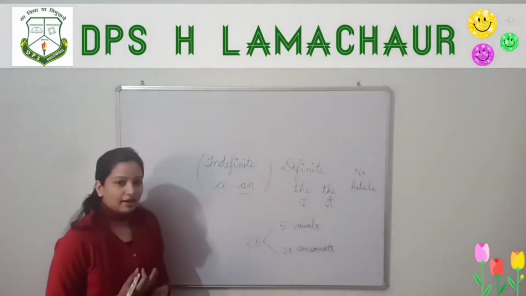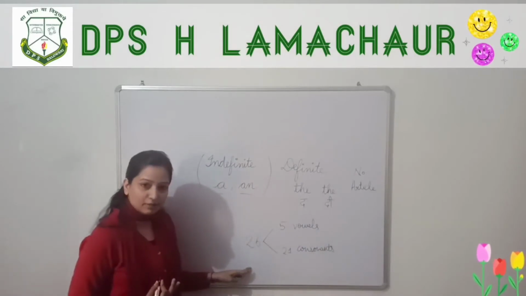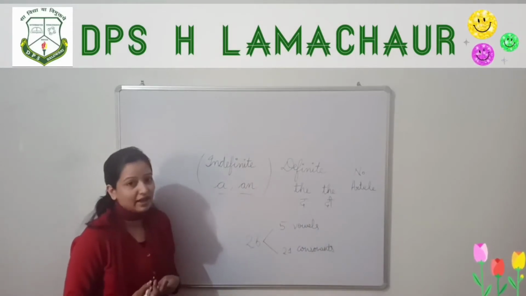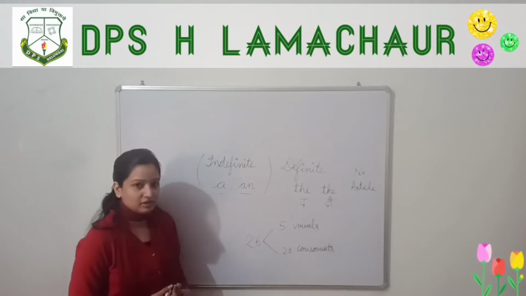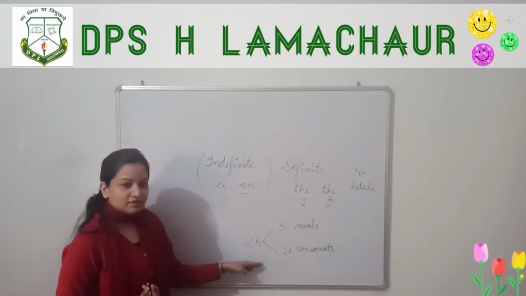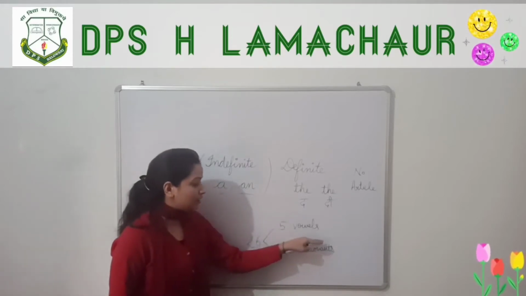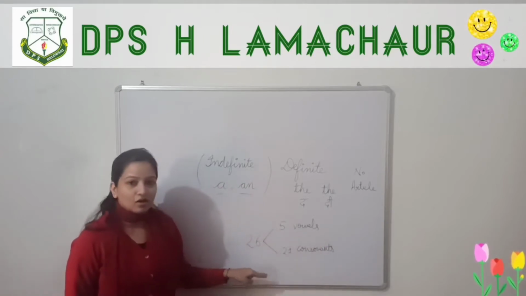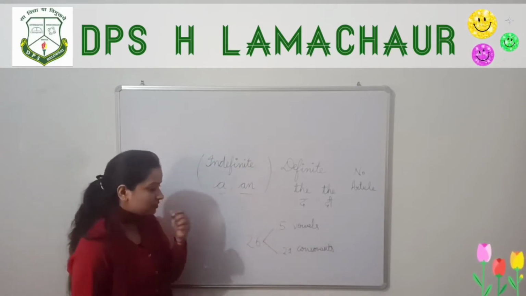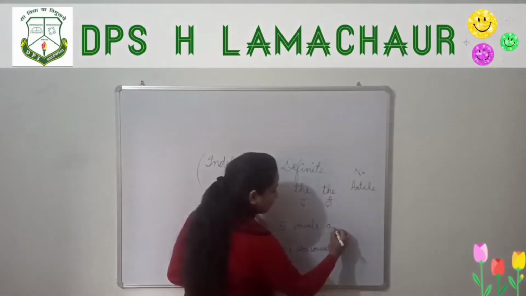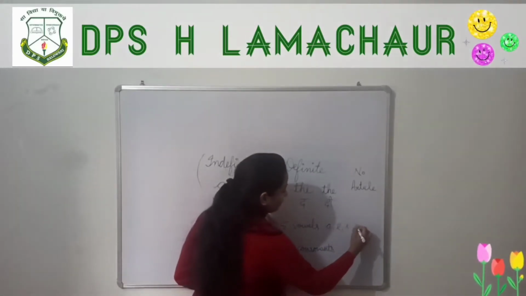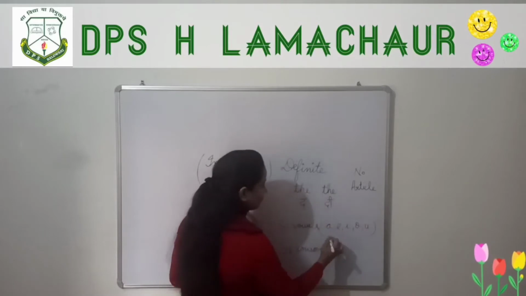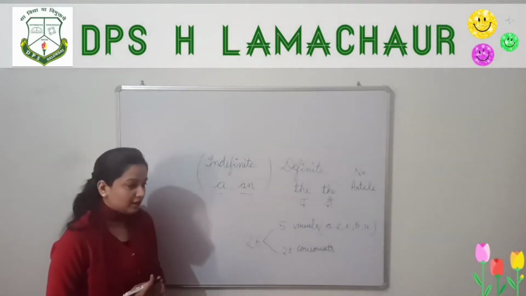Okay, in the English language, we have 26 alphabets, meaning 26 letters. We say alphabets, not letters. So 26 alphabets, and out of these 26 alphabets, we have 5 vowels and 21 consonants. So which are the vowels? A, E, I, O, U.